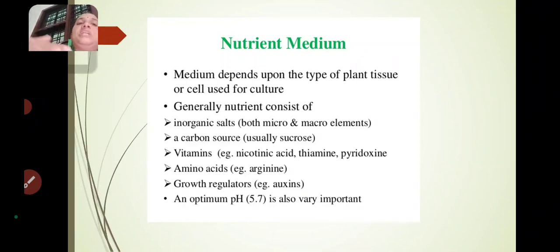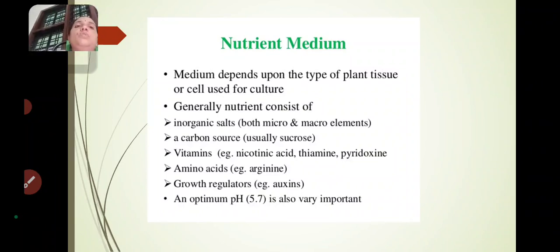So supplying the growth regulators to the callus is very important in plant tissue culture technique. And then optimum pH, that is usually 5.7, is also very important.